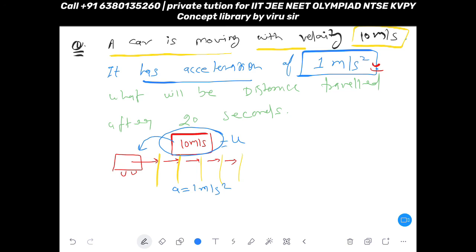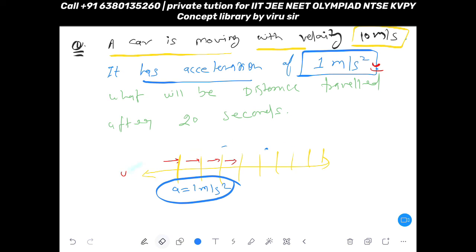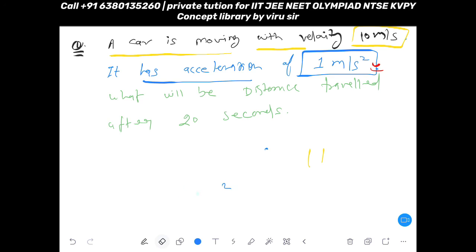So this symbol is u, and the acceleration symbol is a, and time is given as 20 seconds. They are saying that in 20 seconds, how far will you go with this much initial velocity and this much acceleration, in t is equal to 20. So how will you solve this question? You write down the solution. First you write the given data.